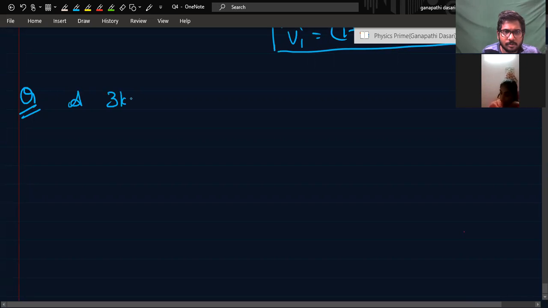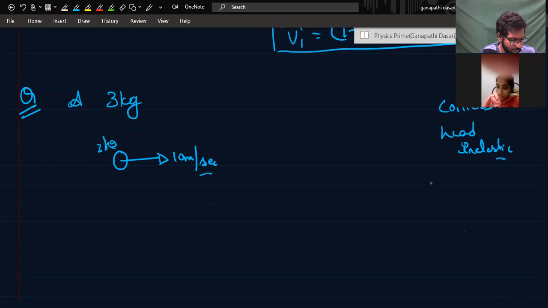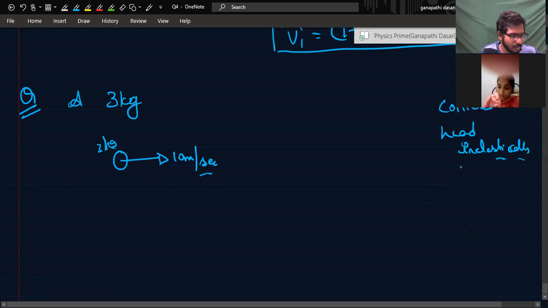A 3 kg ball moving at 10 meter per second collides head-on inelastically with another ball of mass 2 kg. Perfectly inelastic, okay? You take it as perfectly inelastic.